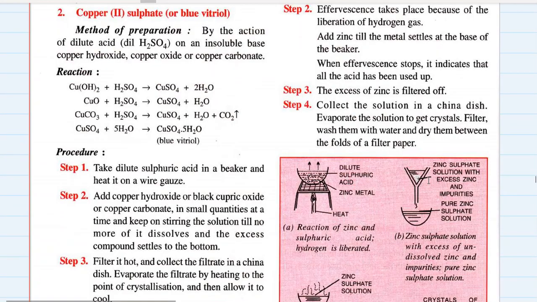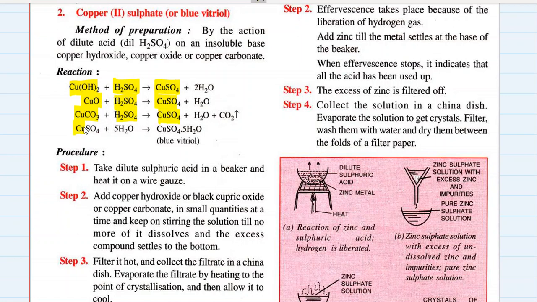Okay, the next salt is copper 2 sulfate or blue vitriol. The method of preparation for copper 2 sulfate is by the action of dilute sulfuric acid on an insoluble base of copper hydroxide. Copper oxide or copper carbonate will also do. So we have got H2SO4. It can react with copper hydroxide, copper oxide, copper carbonate, and it will yield copper sulfate.